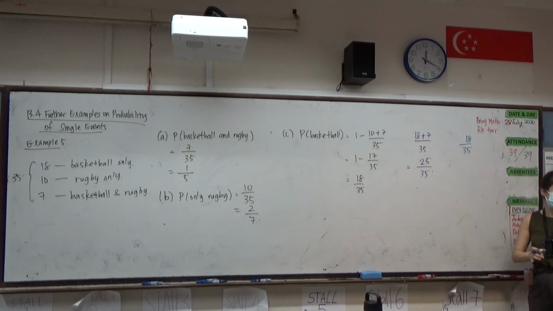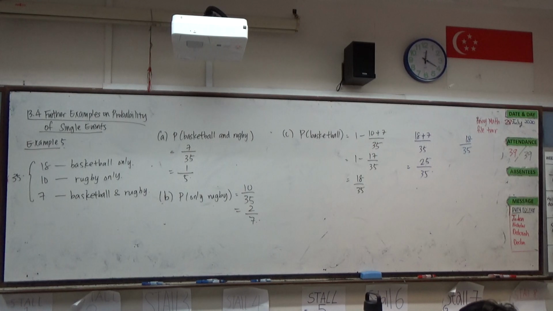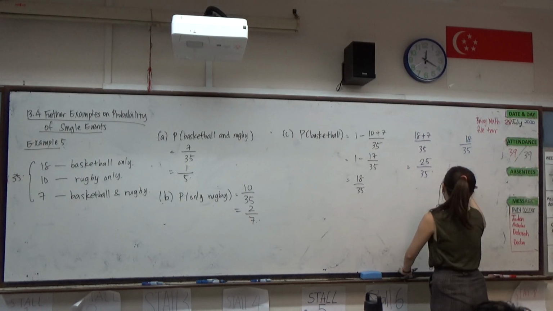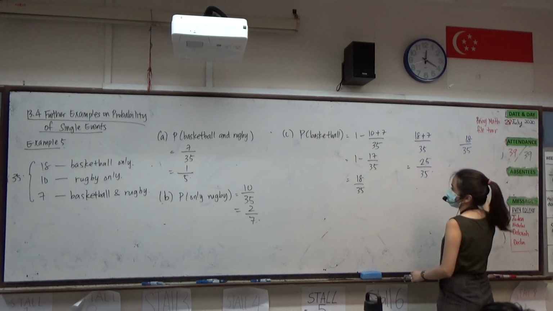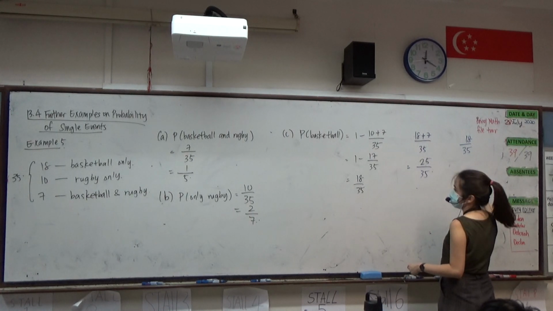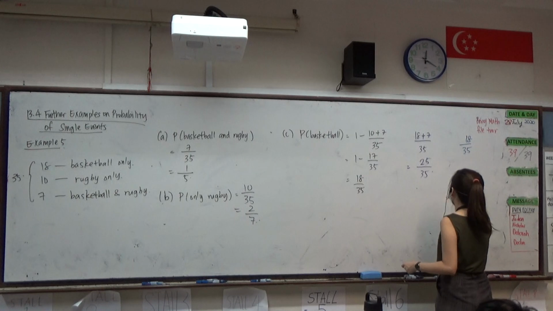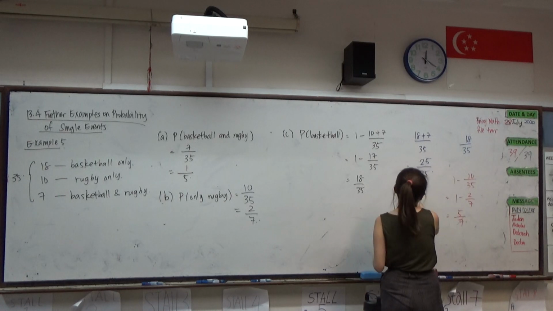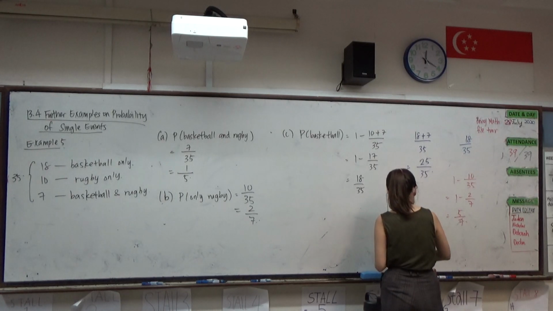I haven't simplified some of the answers yet. Any other options? One minus 2 over 7. That means one minus the fraction of people playing rugby. So that one says 1 minus 2 over 7, which is the fraction for rugby, and you will get 5 over 7. This one actually simplifies to 5 over 7 as well.